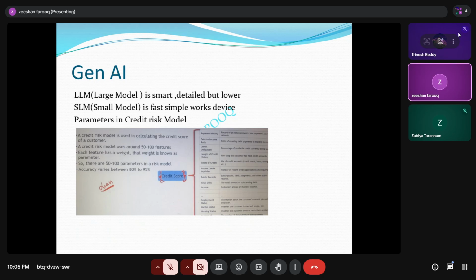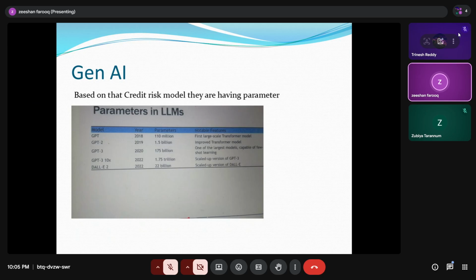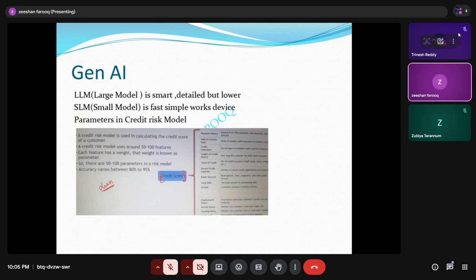So in real time, when we are creating LLMs for ChatGPT to be fed, it has been thousands. Previously, GPT in 2018 had 110 million parameters, while just for a credit card score we required 100 parameters.